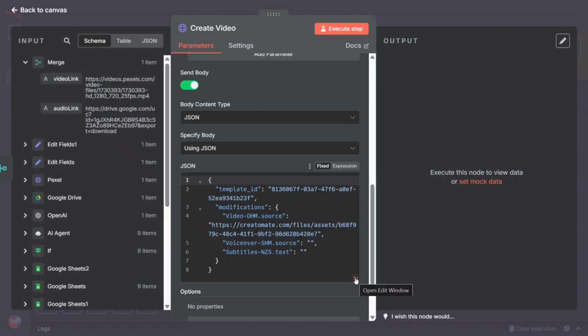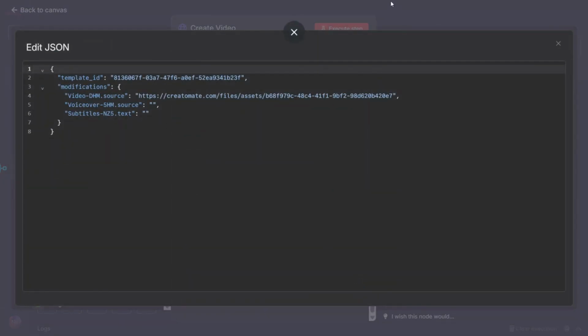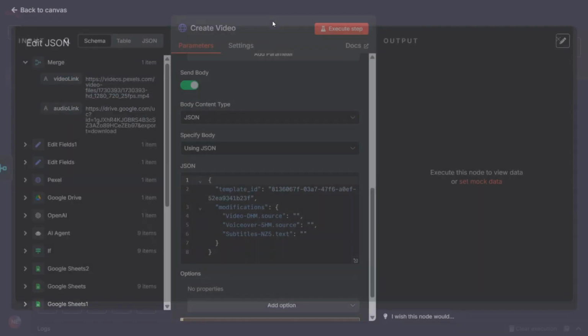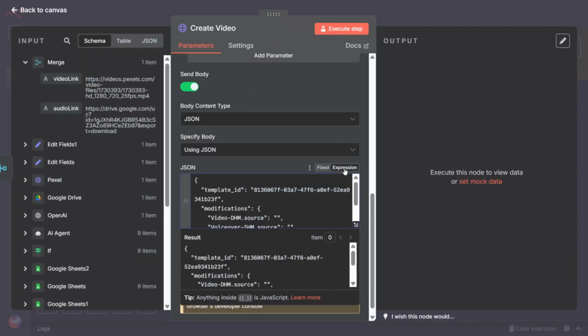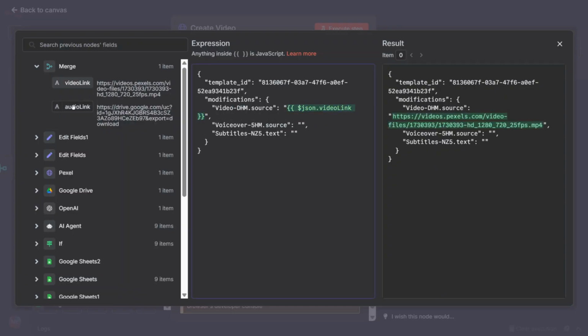Now that we have this Creatomate request well prepared, the next thing we have to do is make sure that we provide the voiceover source, which will be a link, and at the very same time the video source. Let's delete this video source because this is straight from Creatomate, but we need to provide our own, which we have grabbed from Pexels. So to do that, click on the expressions tab. We need to grab the video link and paste it inside the double quotes, and at the very same time grab the audio link and paste it over the voiceover.